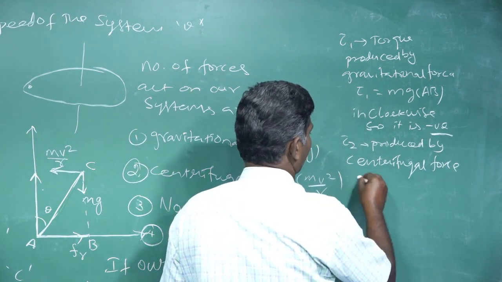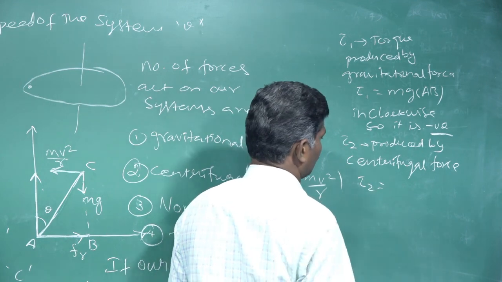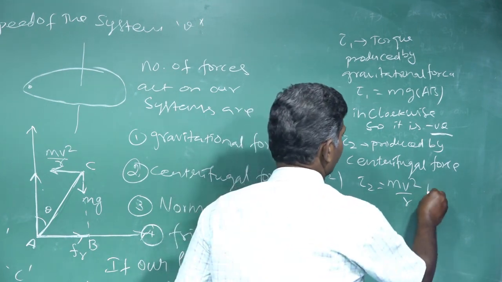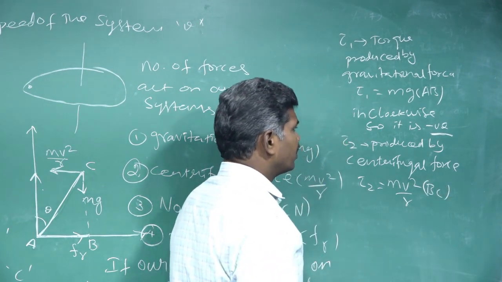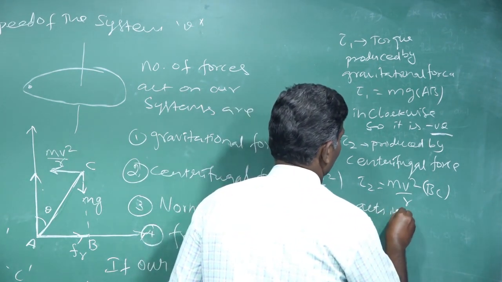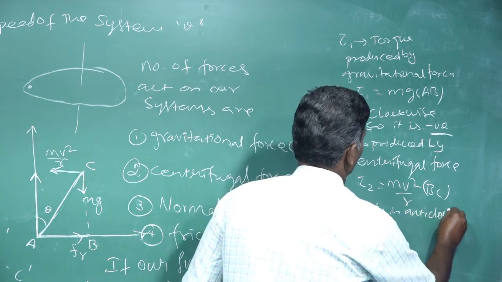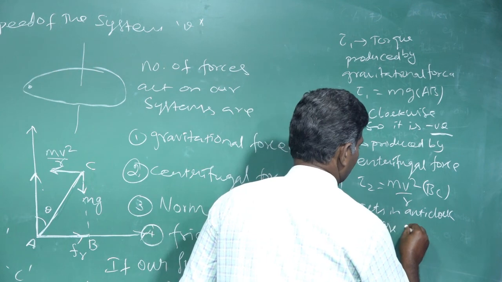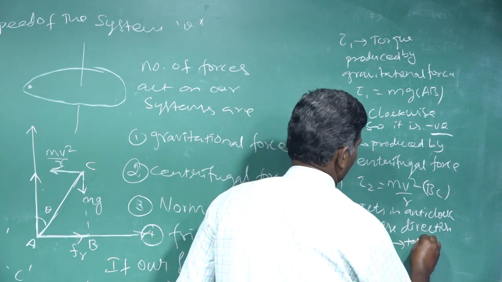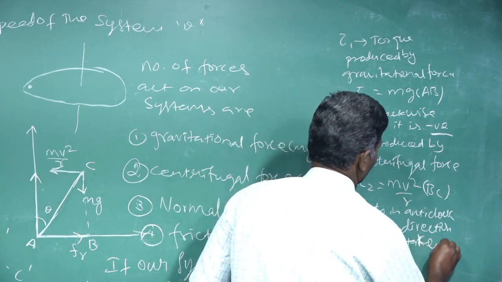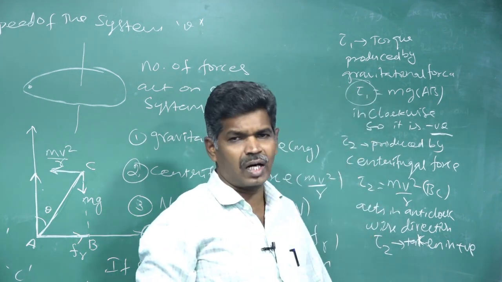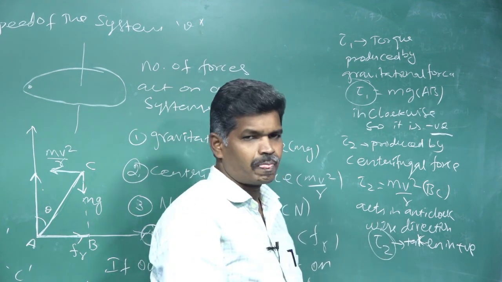Tau 2 is equal to the centrifugal force, mv squared by r, into its perpendicular distance BC. It acts in anti-clockwise direction, so tau 2 is taken as positive. So tau 1 is a negative torque and tau 2 is a positive torque.